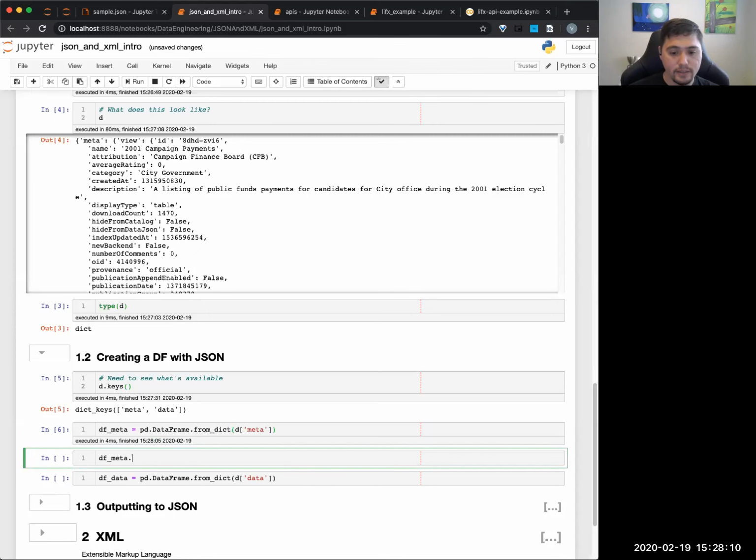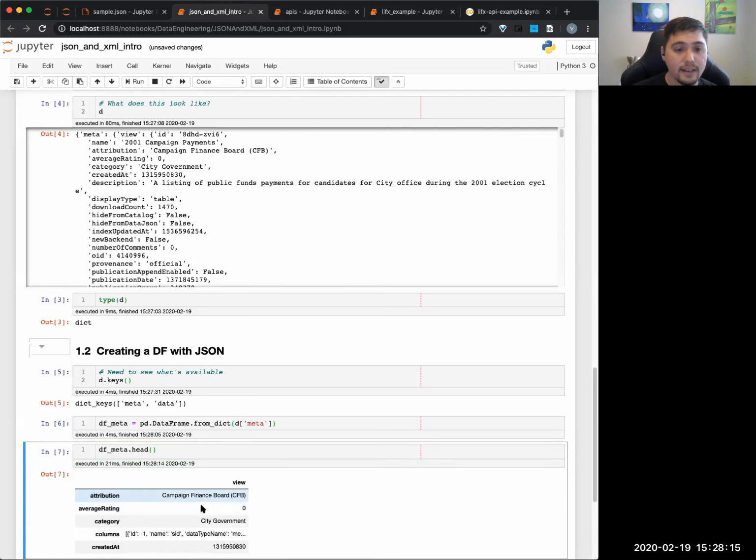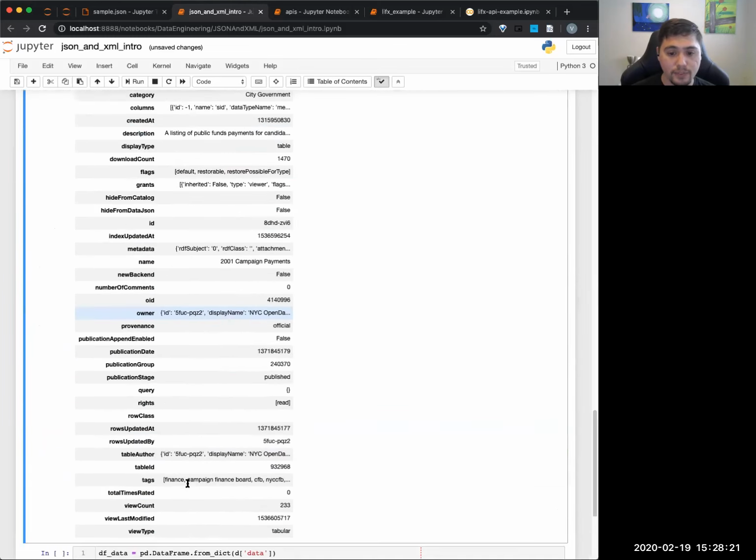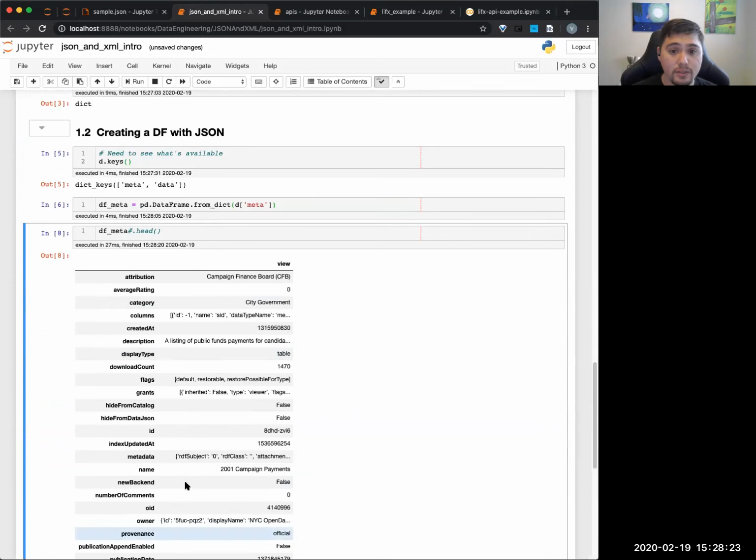Sorry, I just want to show you guys. Oops. A head. All right, dot head. So you can see here some attributes. If I actually just took out this dot head, you'll see the whole DataFrame, right? Okay. So you can see here the keys right here are basically treated as indexes, right? And then you can see here this is the column. So note that this is obviously not super clean, right? Because you have to know how to read in and what feature is important.